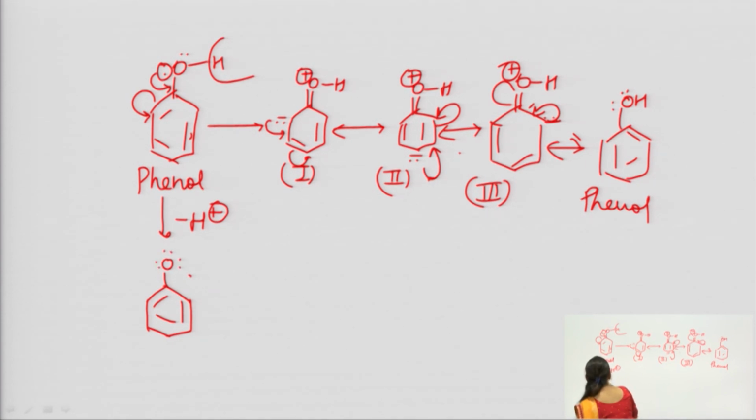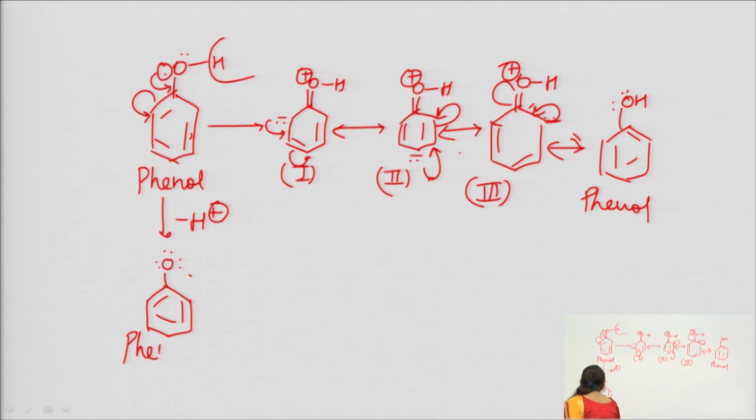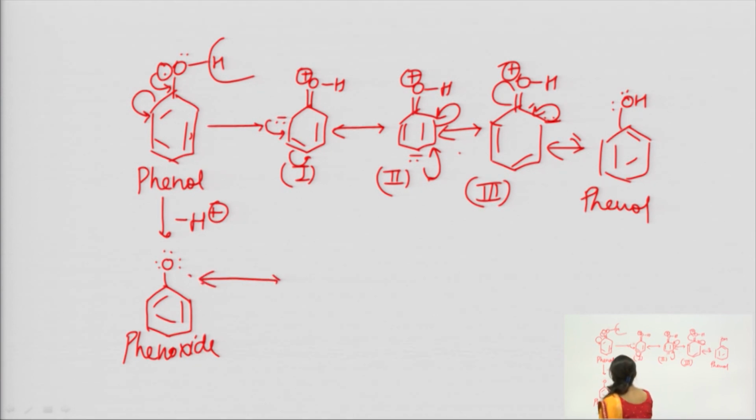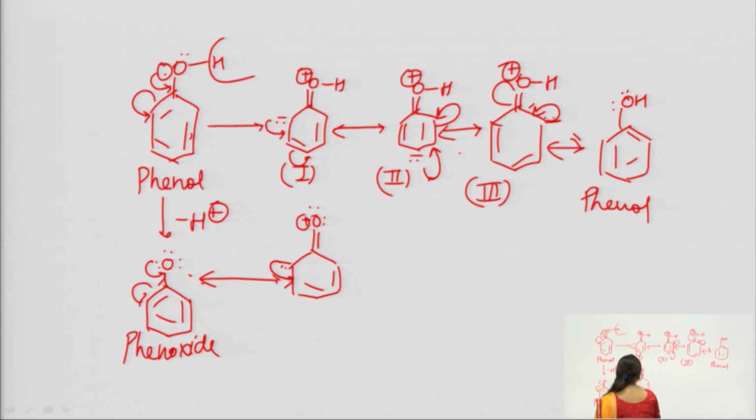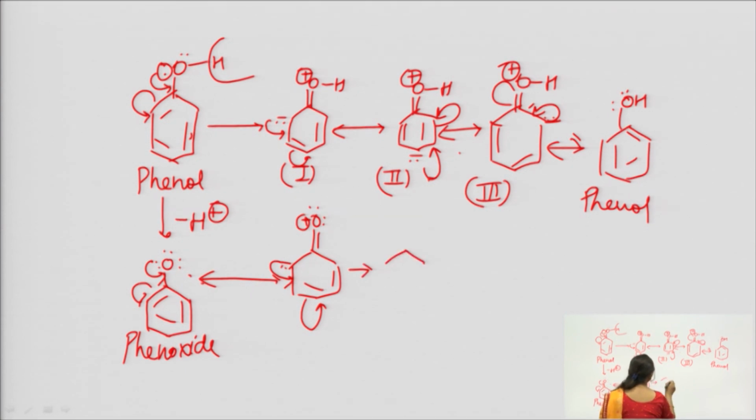Electrons like this are there, and this is the phenoxide ion. What is this? This is the phenoxide ion. Now this is also stabilized by its resonance forms like this. Again double bond O, positive charge, electrons here, again this type of electron. Now this electron also moves here, and this bond electron moves here.